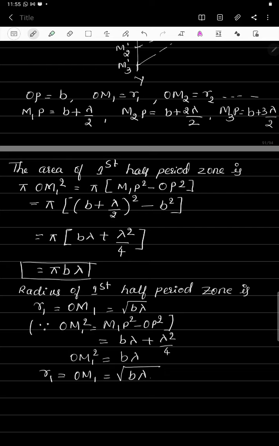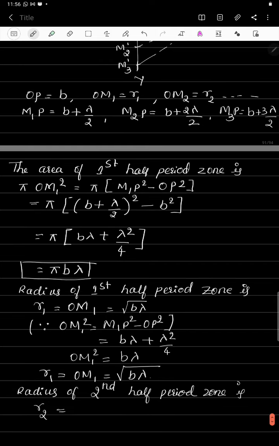Now, the radius of the second half period zone, similarly in the same manner, we are going to calculate. The radius of the second half period zone, r2, is equal to the distance OM2.